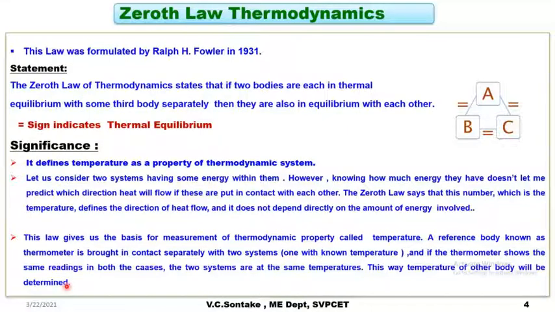If that body also shows the same temperature, that means the thermometer and the third body are also in thermal equilibrium and they will show the same temperature. This way the unknown temperature of that body can be measured. So the zeroth law is the basis of measurement of temperature and it defines temperature as a thermodynamic property of a system.